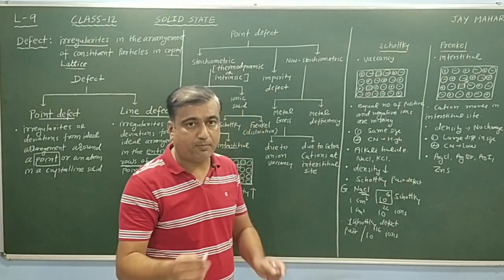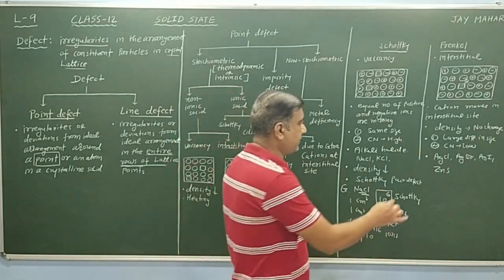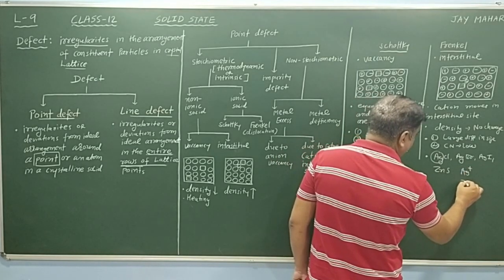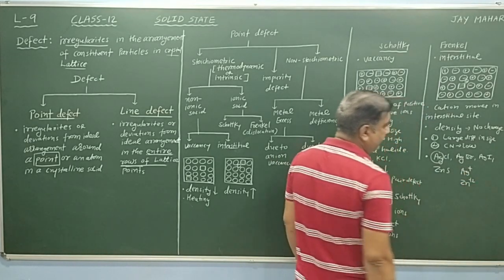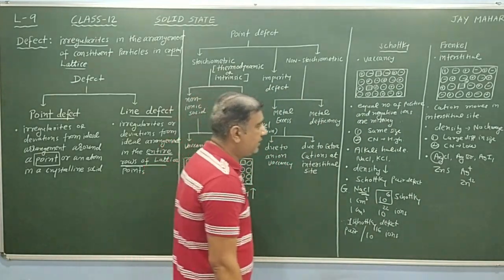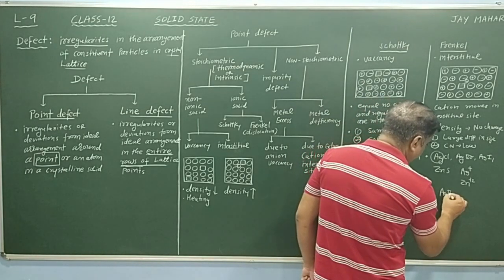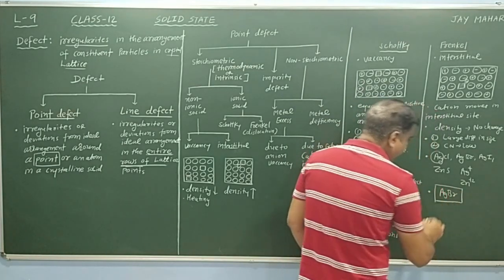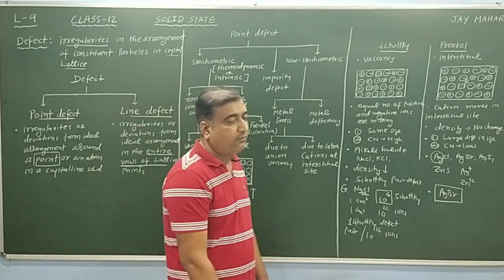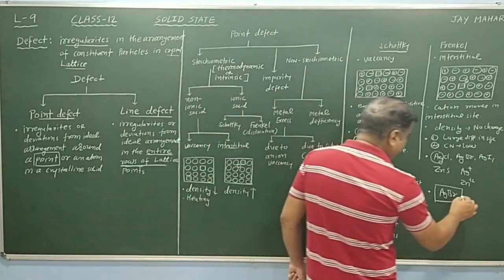In all cases, the positive ion moves to an interstitial site. That means here Ag plus, and in ZnS, the Zn 2 plus ion moves to an interstitial site. Now remember, in AgBr, that means silver bromide, both defects, Schottky defect and Frenkel defect, are present.